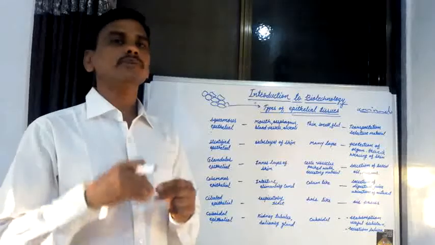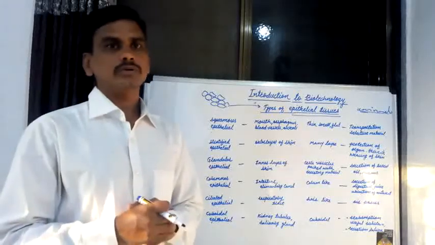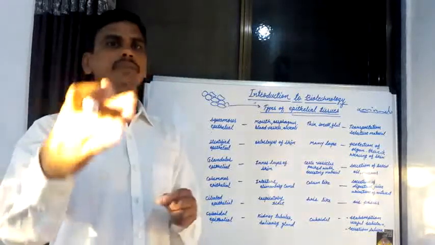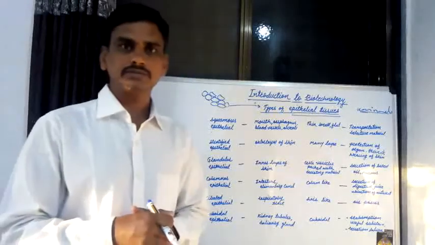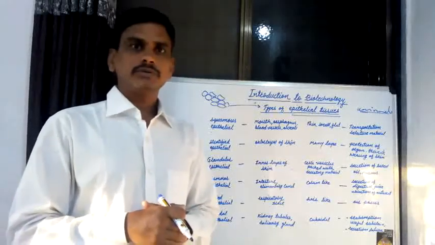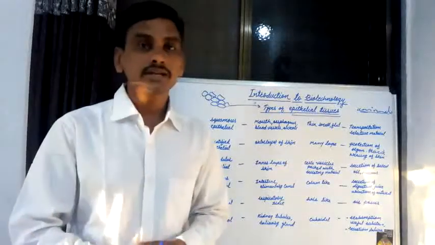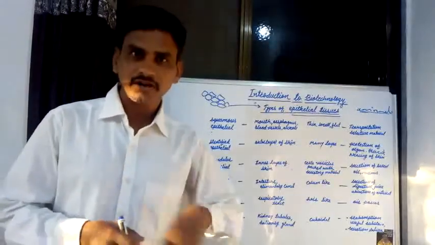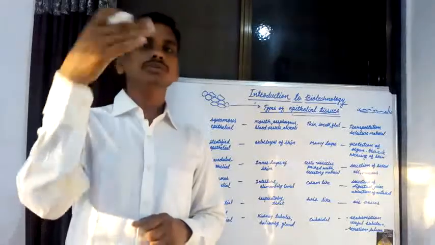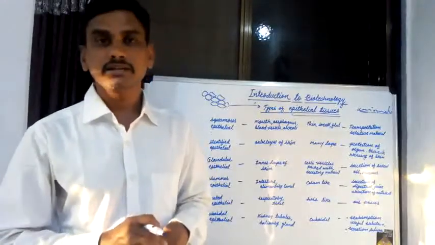There are different types of epithelial tissues and various locations of epithelial tissues in animals and human beings. Now, the location of epithelial tissues. These epithelial tissues are present in the alimentary canal. They are present below the skin and on the outer surface of the skin.